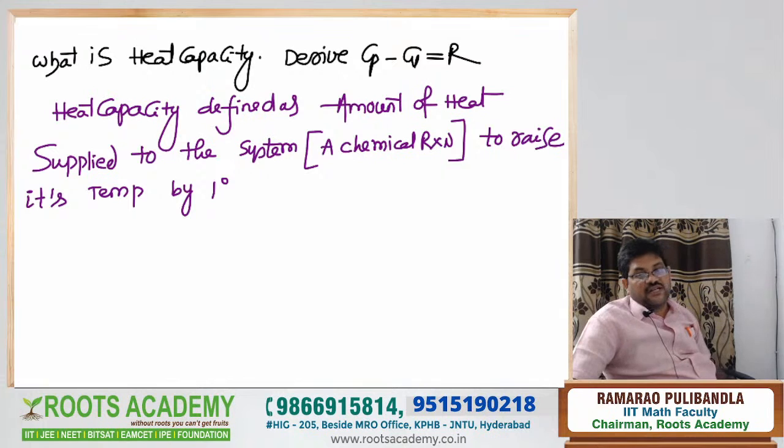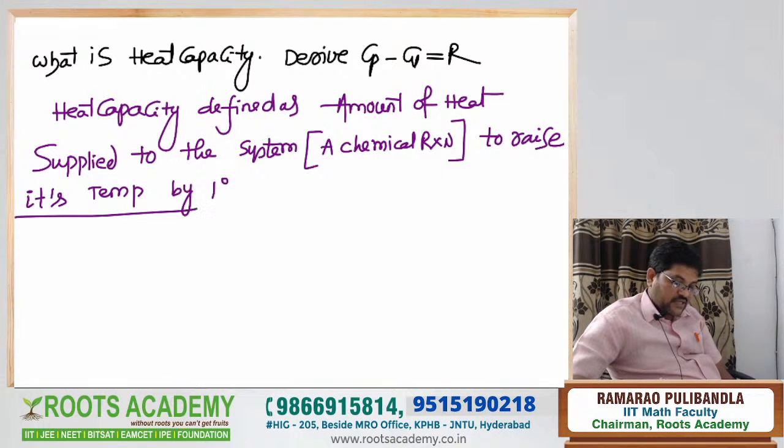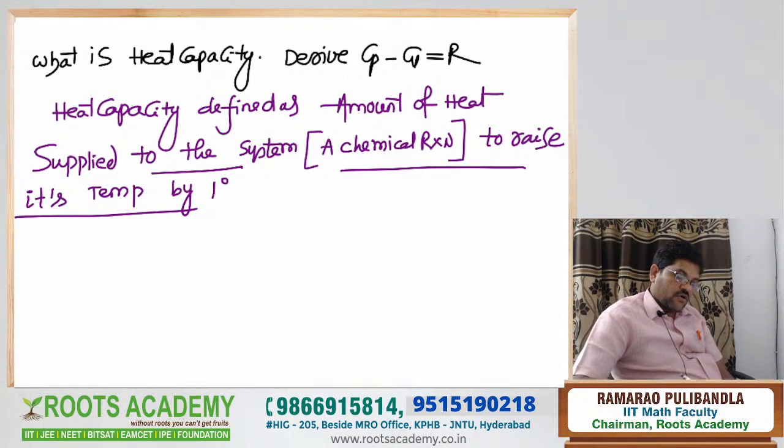Repeat the statement once again, Nana. Amount of heat supplied to the system. System means what? A chemical reaction, to raise its temperature by 1 degree. That's the meaning of heat capacity. Understood what I am saying? Now, how do you derive Cp minus Cv is equal to R? That is the simple, easy derivation. How can you derive, Nana?